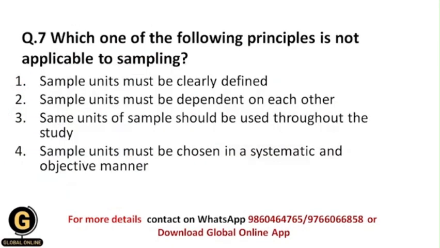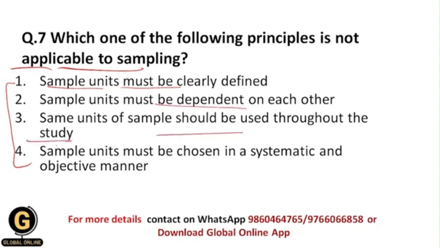Okay, which one of the following principles is not applicable to sampling? Now here they have given certain principles of sampling techniques, and which is the principle which is not applicable to sampling technique. Whether sample units must be clearly defined, whether sampling units must be dependent on each other, whether the same units of sample should be used throughout the study, whether sample units must be chosen in a systematic or objective manner. So your correct answer should be 2, because sample units must not be dependent on each other.